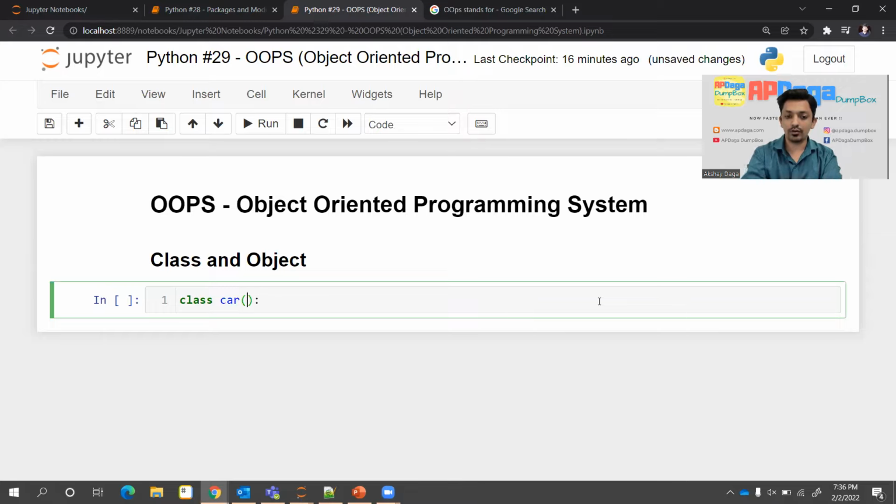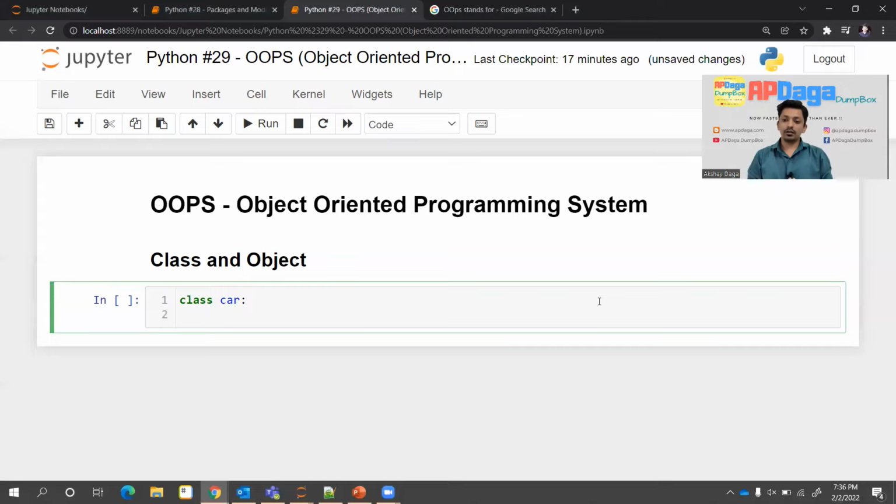Then I can give parentheses and I can provide some value into that, just like a function. But we will talk about that in our future videos. That is the next concept. I'll cover each and every concept in my future videos in detail. So for now, the simple syntax is like this. Then I can assign some variable, some parameter to that.